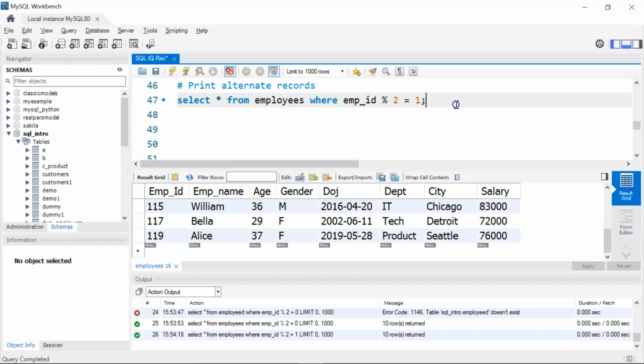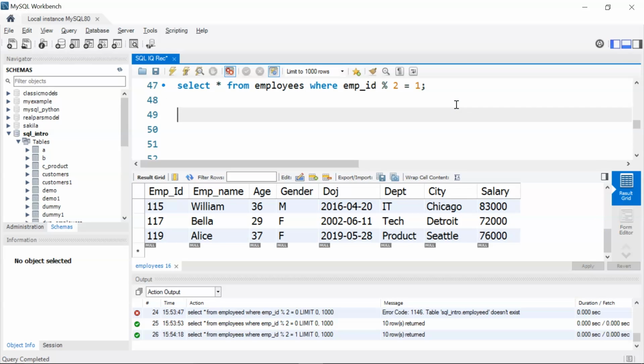Now the best way to do this is to use a common table expression or CTE. So I'll start with my command that is with CTE as, I'll start with my bracket. I'll write select star comma, then I'm going to use my row number function.